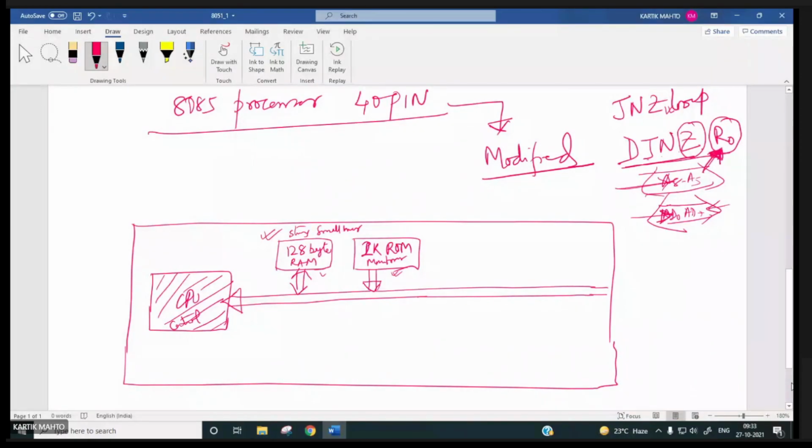So these 16 pins can now be used for IO ports. So now I am doing this. An 8-bit register can be connected like this. It is called port 0. Then port 1.